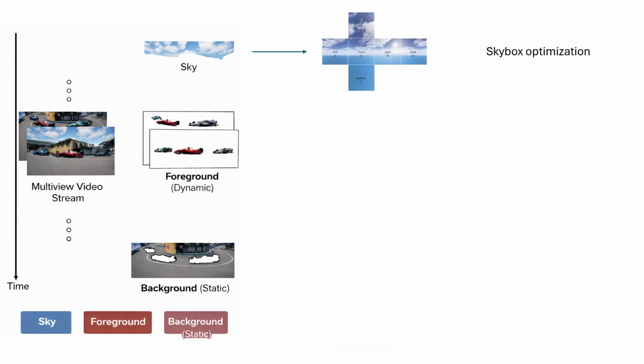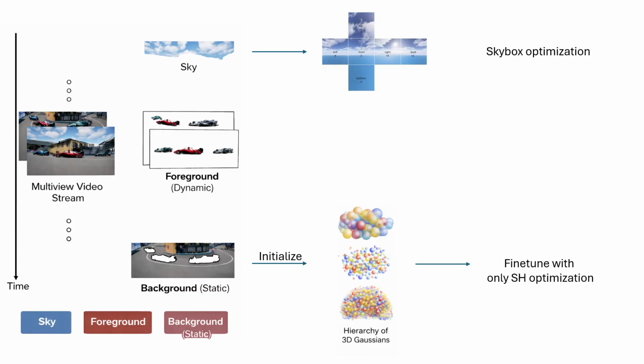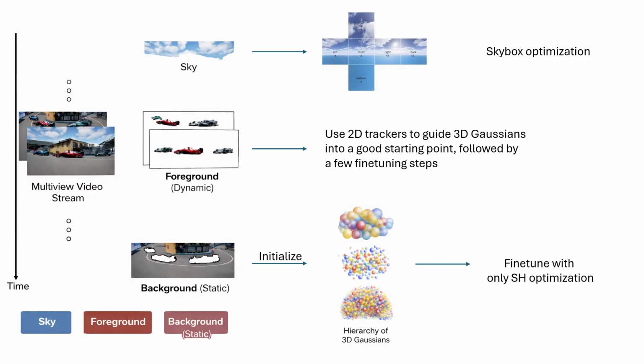Since the sky doesn't change that frequently, we use a skybox. This allows fast iterations to converge and quick rendering because there are only 12 triangles. The background has static geometry, so we initialize it with hierarchical Gaussians because it's built for large-scale scenes. We then optimize only the spherical harmonics for shadows and lighting changes. We optimize the dynamic foreground that consists of cars or humans using the method that we'll describe next.